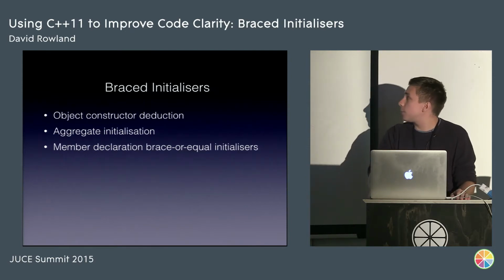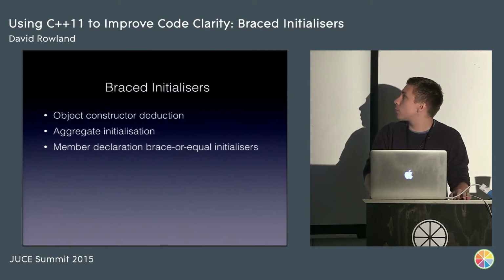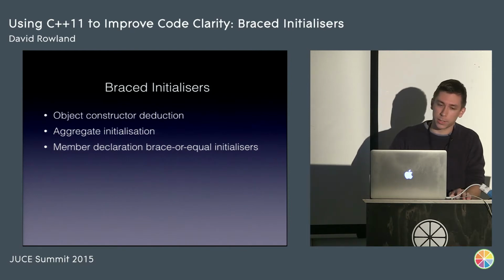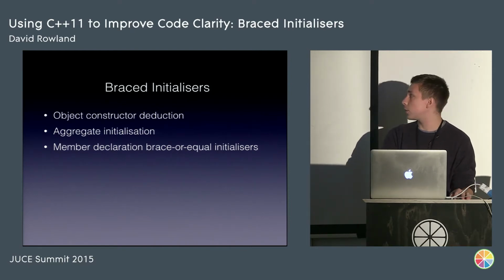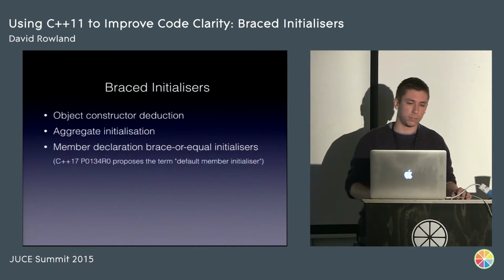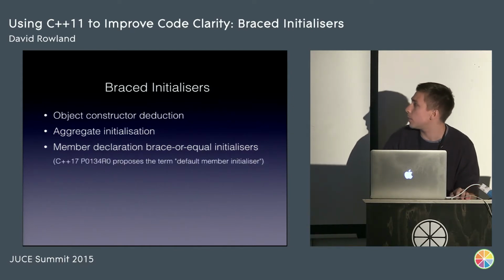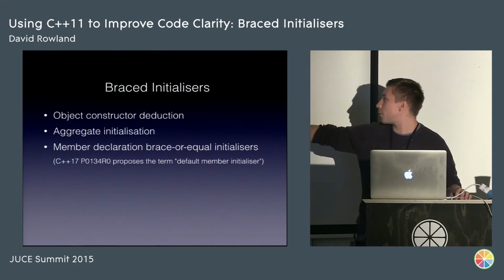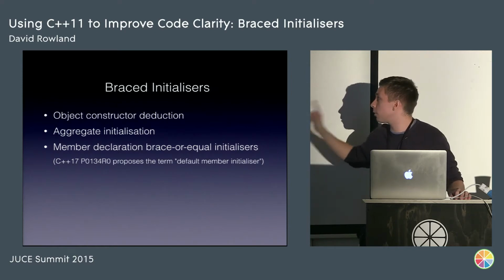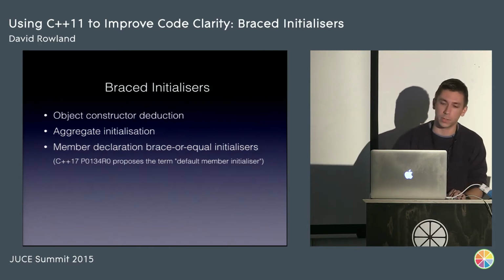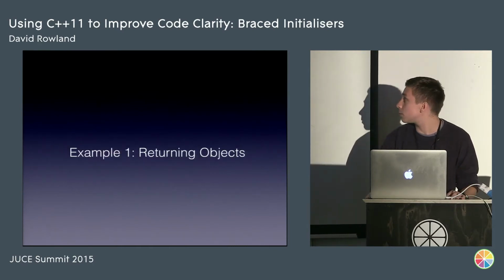So specifically, new examples of brace initializers. We're going to look at constructor object deduction, object constructor deduction, aggregate initialization, and member declaration brace or equal initializers. This is a bit of a mouthful. The standard, in their recent Kona meeting, has proposed a paper, P0134R0, to change this name to default member initializer, which is much better. But currently this wording is in the standard, so if you go away and look it up, that's what you'll see. So that's what we'll stick with today, even though I might get it wrong a few times.